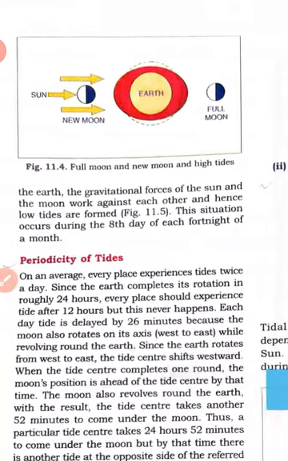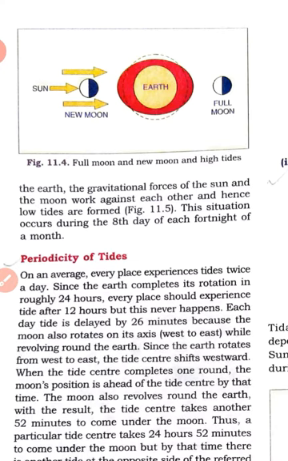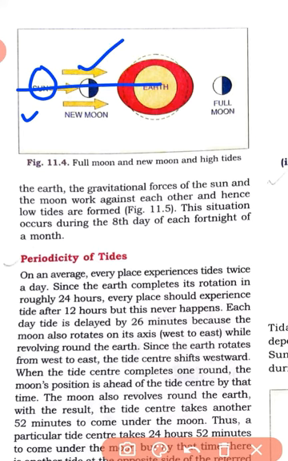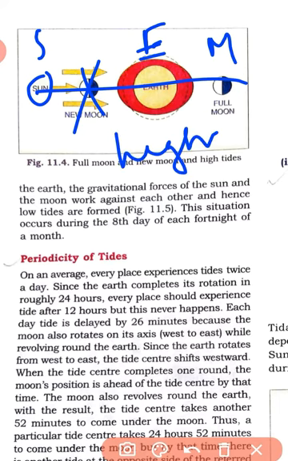So just have a look, students. This is the picture at the time of full moon and at the time of new moon. Like this is the sun, this is the new moon position, but still they are in the same line: this is the sun, this is the moon and this is the earth. Or, at the time of full moon, only the sun is there, in the middle the earth is there, and here the moon is there. Still they are on the same line. That is why high tides occur, because the gravitational force of all these is in the same direction.